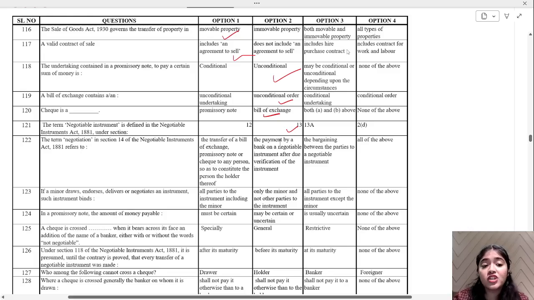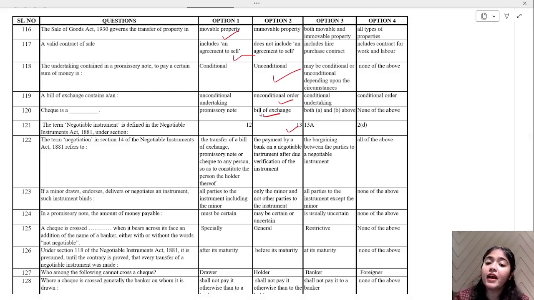The term negotiation in section 14 of the Negotiable Instruments Act 1881 refers to transfer of a bill of exchange, promissory note, or check to any person so as to constitute the person the holder thereof, payment by a bank on a negotiable instrument after due verification of the instrument, the bargaining between the parties to a negotiable instrument, or all of the above. Tell me.